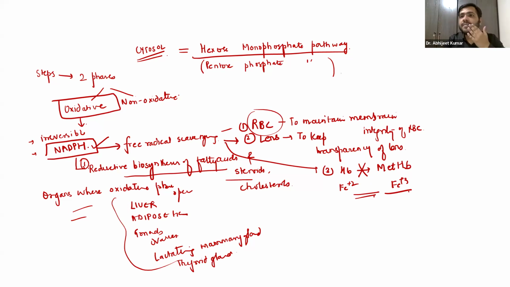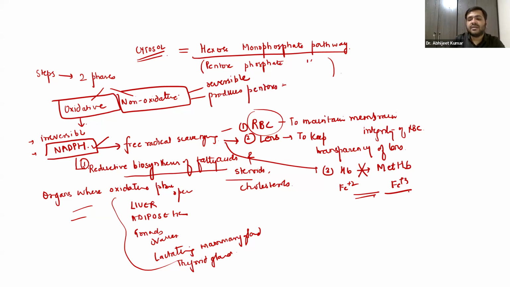Now, guys, apart from that, you also have to remember the non-oxidative phase. The non-oxidative phase is basically reversible, guys. And in the non-oxidative phase, it produces pentoses. Now, these pentoses are basically important for DNA and RNA synthesis, right?